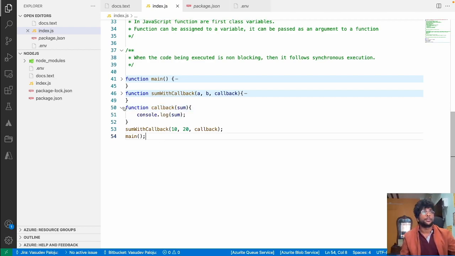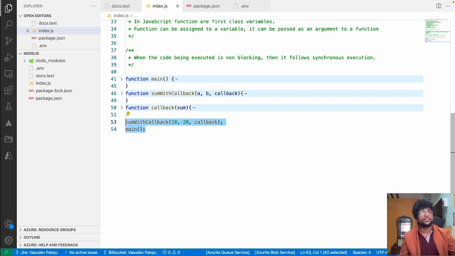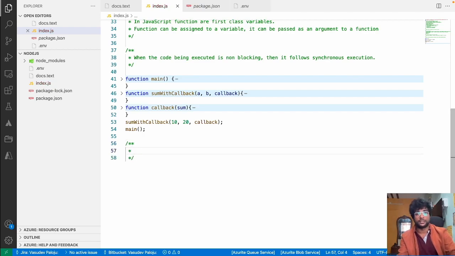Let's understand that part. For that, first we'll understand the different timer functions, that is set timeout, set interval, and set immediate. First, these two are more than enough. So what is set timeout?